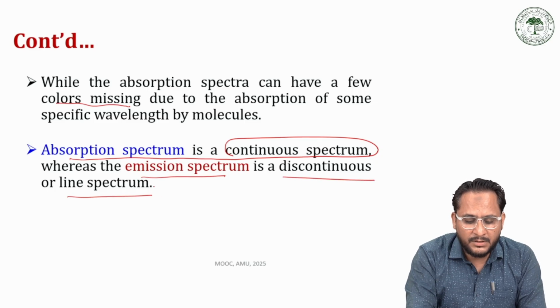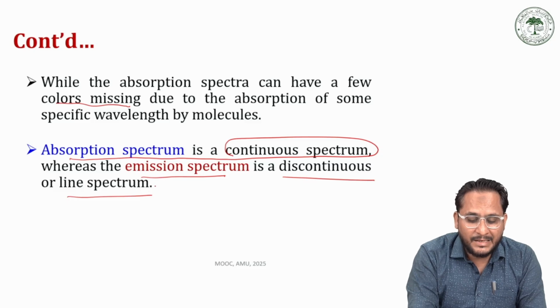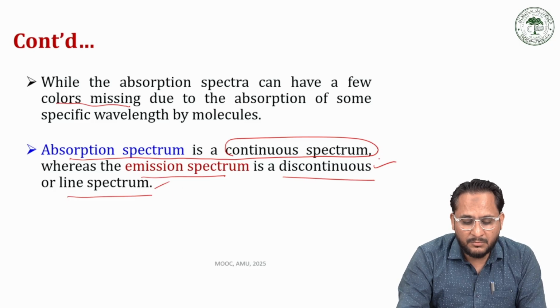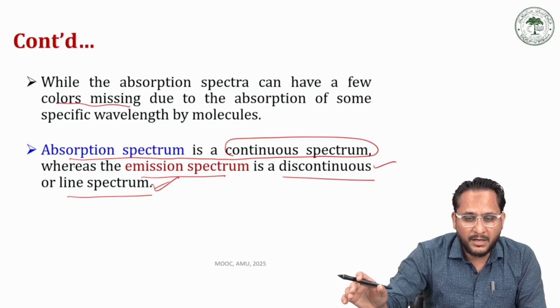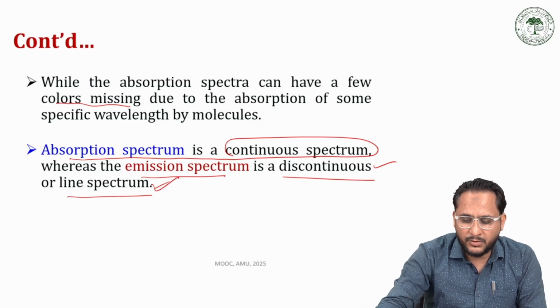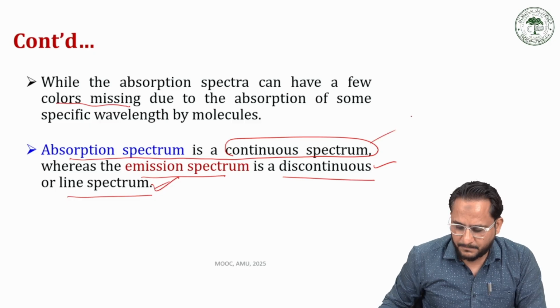It is also known as a line spectrum. So the emission spectrum is called a discontinuous spectrum or a line spectrum, while in absorption, we can see a bright background with only a few dark lines, so it is called a continuous spectrum.